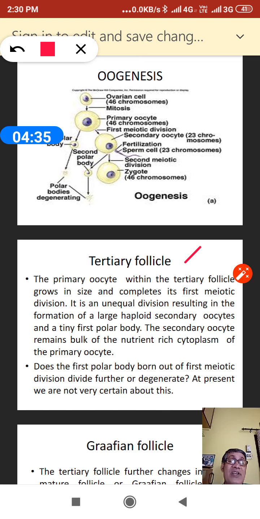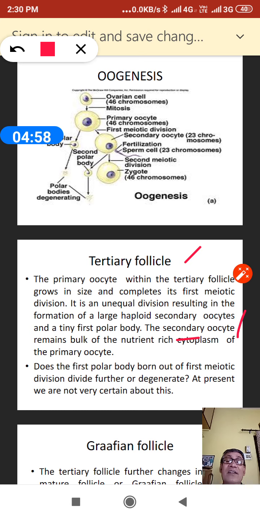Within the tertiary follicle the primary oocyte will grow in size, and that completes the first meiotic division. As a result, a secondary oocyte is formed. So within the tertiary follicle the primary oocyte completes the first meiotic division, forming the secondary oocyte.